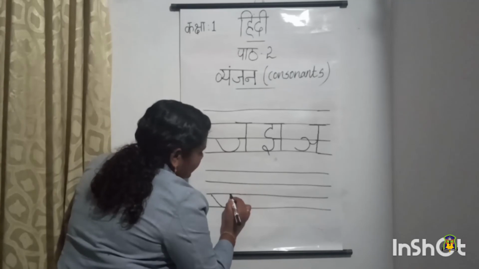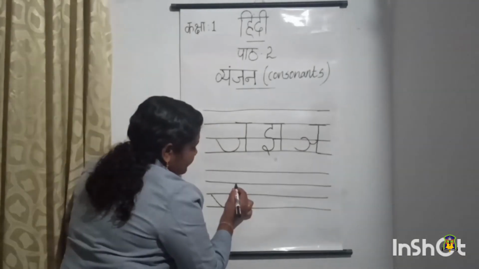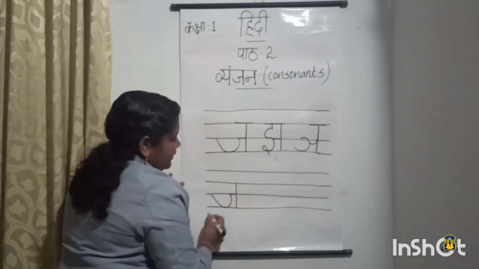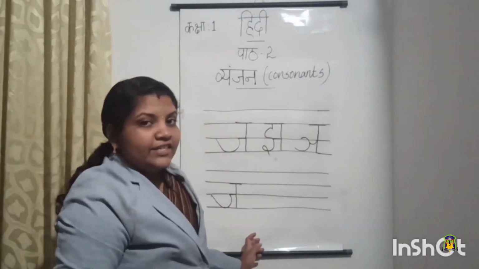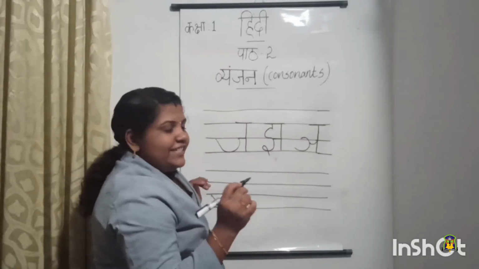Then we will draw a baby sleeping line like this. Then after that we will draw a standing line from second line to fourth line. Then we will draw a sleeping line on the top of the standing line. So a letter Ja.